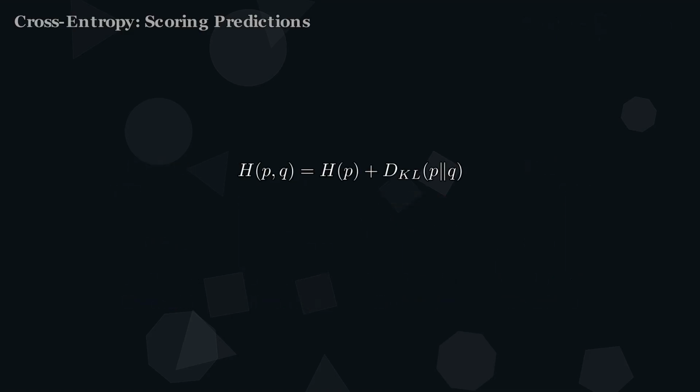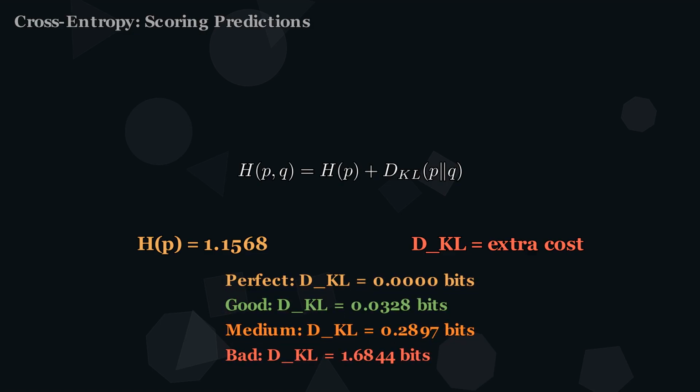That extra cost has a name. It is the KL divergence. Cross-entropy equals entropy plus KL divergence. The floor plus the penalty. The perfect model pays 0 penalty. The good model, 0.03. The bad model, 1.68 bits of pure waste. Remember the loss landscape from episode 7? The deepest valley is the entropy of language itself.